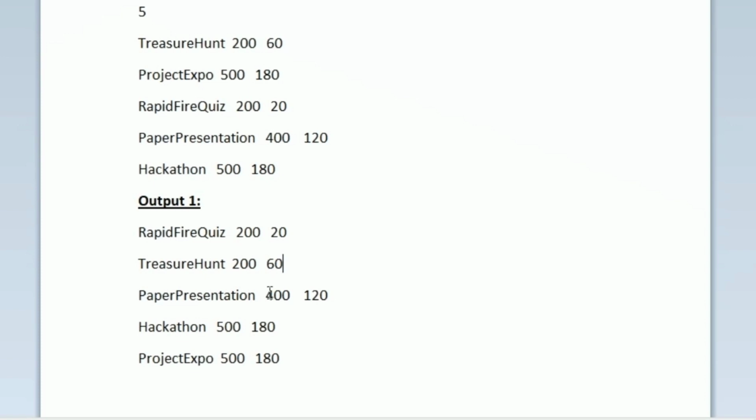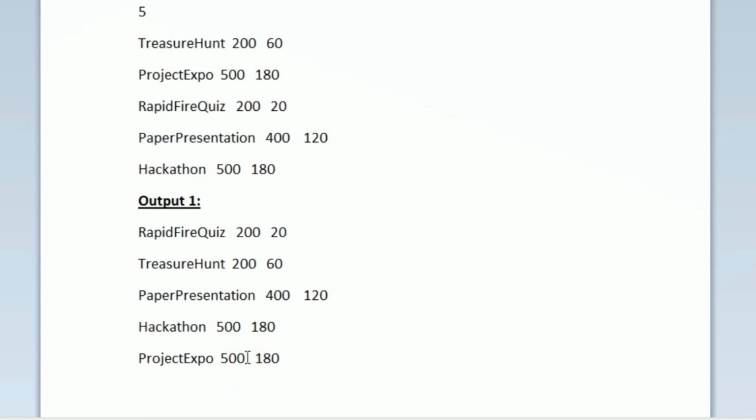Now we have sorted the first two records, and the next smallest registration fee is 400, and there is only one event which has the registration fee as 400. So this third record will remain as such. We need not compare it with any other records because it is unique. The next is 500 rupees.